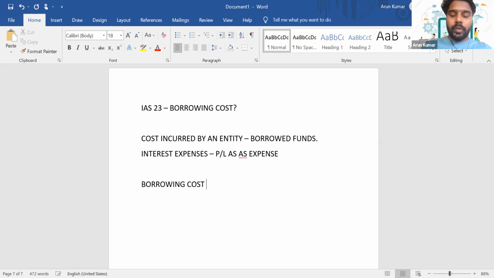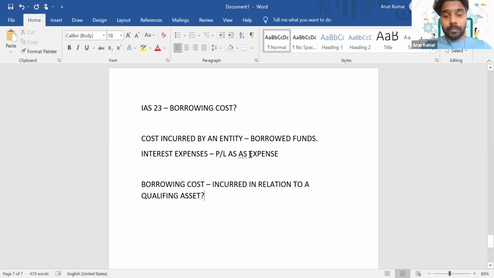which you have incurred in relation to a qualifying asset, then how will you account for it? We have to capitalize it. We have to capitalize the cost. Instead of writing it off as an expense, we'll capitalize it.